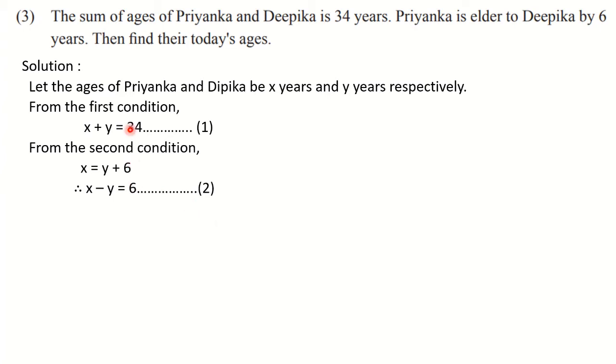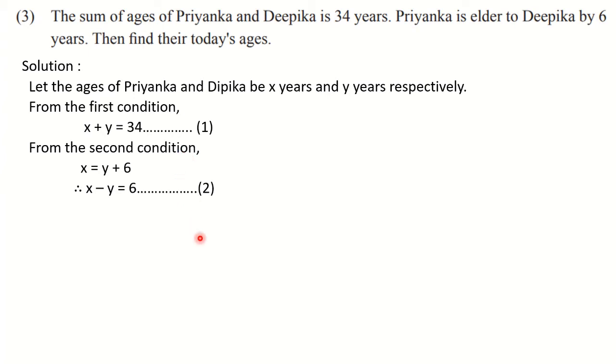Now the next thing is to solve these two equations. I told you that you have to observe their coefficients. Observe the coefficient of variable x. The coefficients are equal. Here also the coefficients are equal, 1 and 1. So either we can add or we can subtract. If we want to eliminate x, we can subtract. If we want to eliminate y, we can add. But always you know that addition is the better option. So go for addition, because when you go for subtraction, you need to change the signs and all. So better go for the easy method.